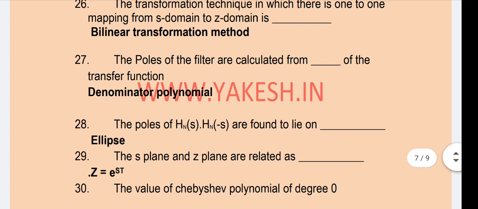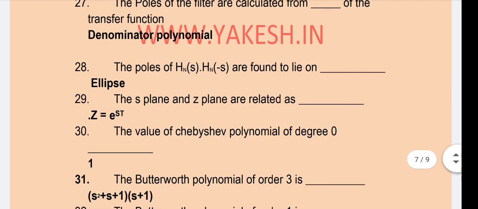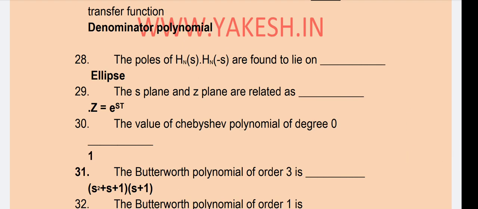The poles of the filter are calculated from the transfer function denominator polynomial. The poles of H of s, H of minus s are found to lie on ellipse. Next question. The S plane and Z plane are related as Z equal to e power sT. The value of Chebyshev polynomial of degree 0 is 1.